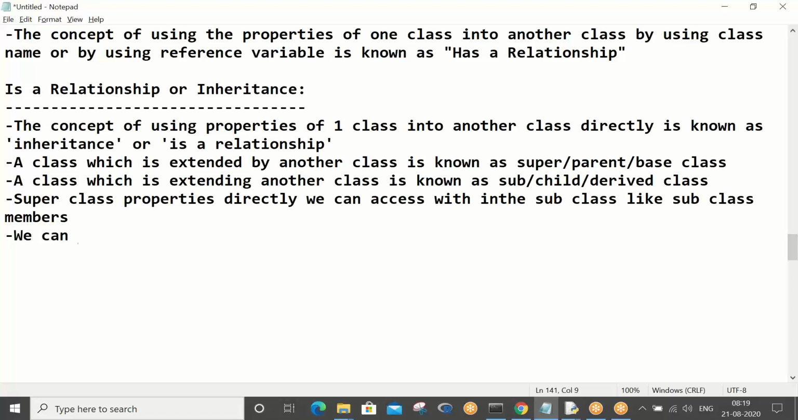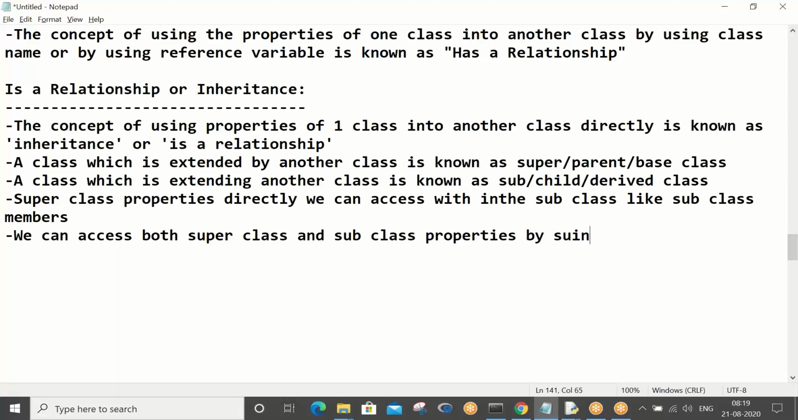So the point is we can access both superclass and subclass properties by using the subclass name or subclass reference variable. This is a very, very important point, and of course all points are very important. You have to be very clear with this. I'll give one minute, take it and try to give a reading once.